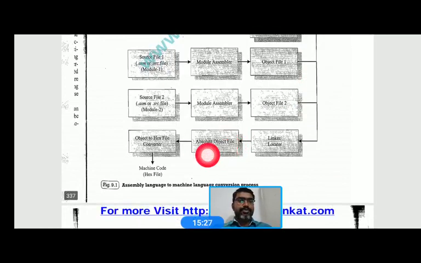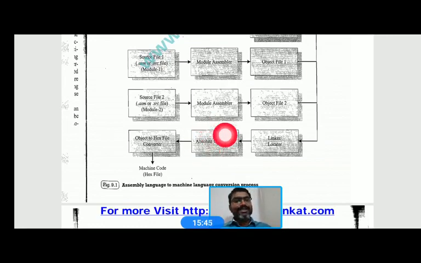We call it an absolute object file, which has absolute addresses, right? The object file does not have an absolute address. The locator or linker locates it at the absolute address, and that becomes the executable file.